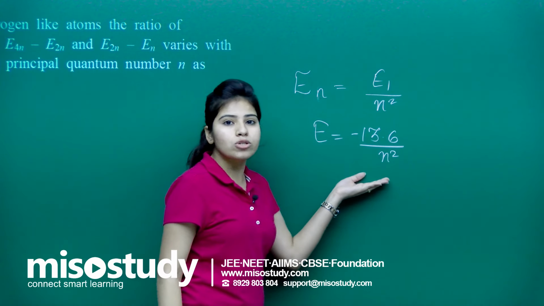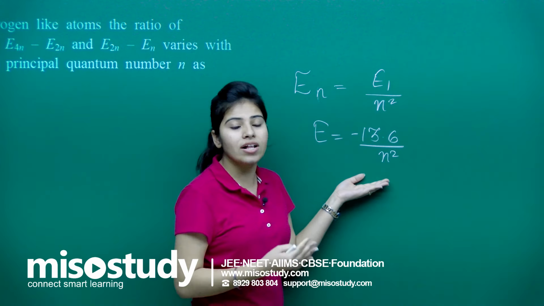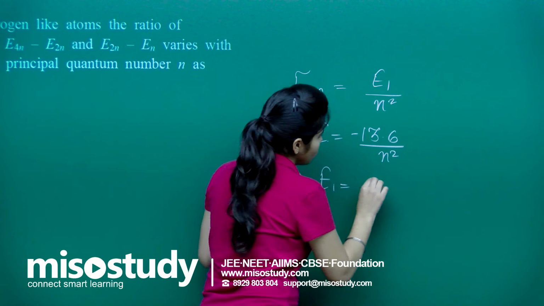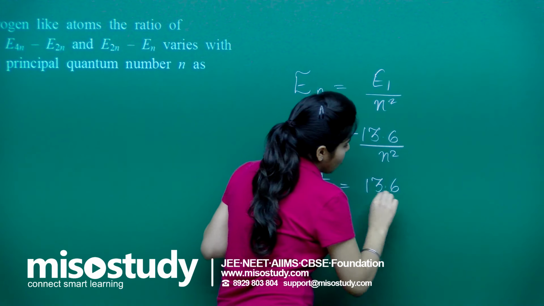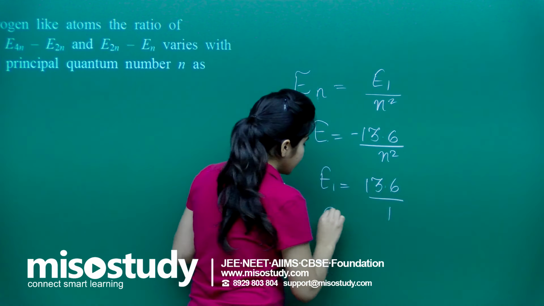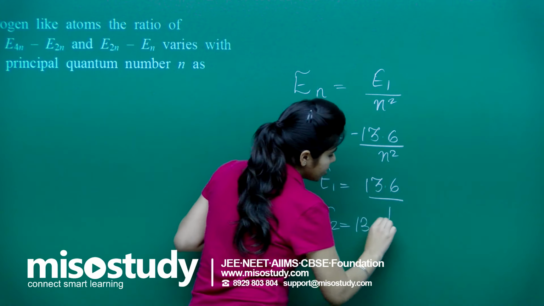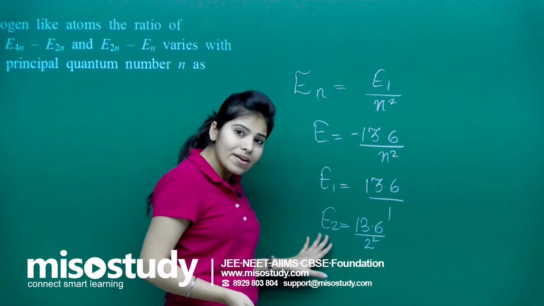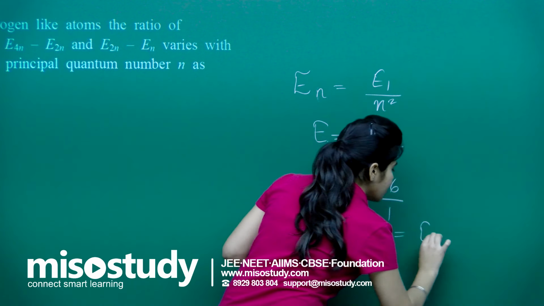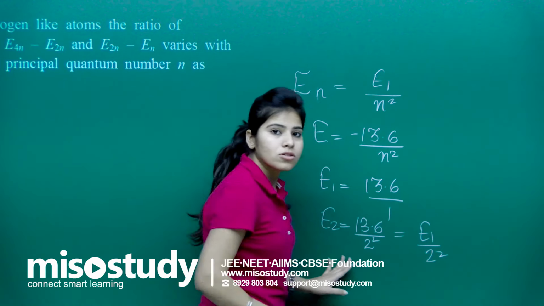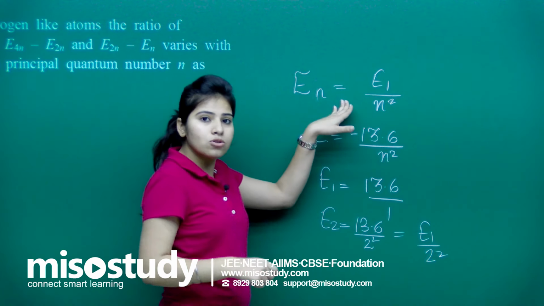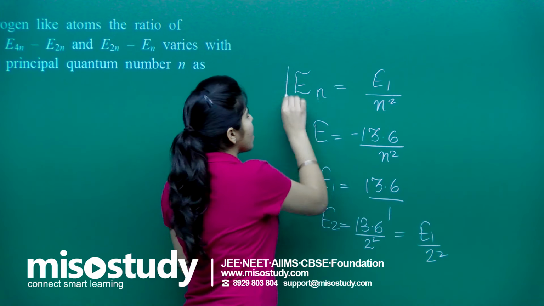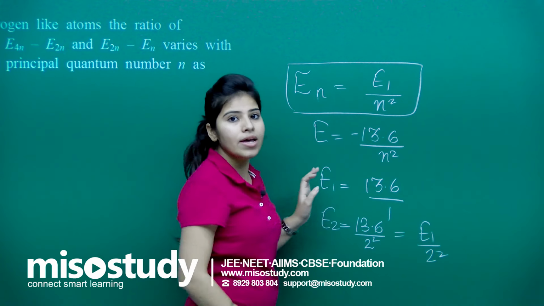Now if I want to find E for the first, second, third shell, E1 equals 13.6 upon 1, and E2 will be 13.6 upon 2 square, that is 4. So can I write this E2 as E1 upon 2 square? Definitely it is going to be converted into this form if we write it for n. So we have En equals E1 upon n square.